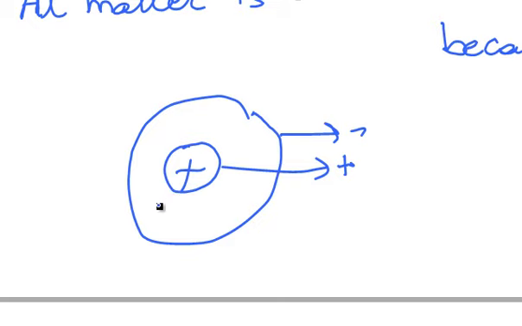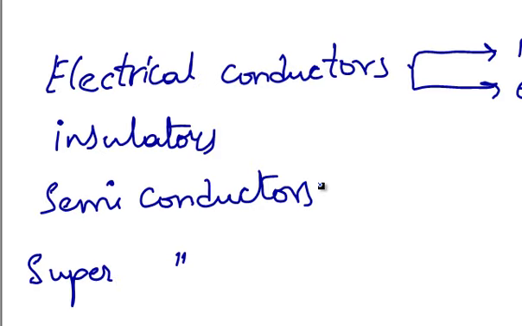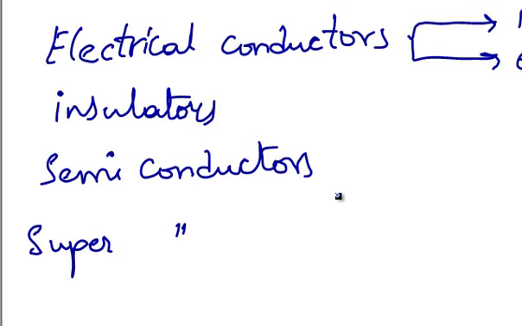Now let's learn about conductors. The substances of the universe can fall into 4 different categories depending upon the ease of flow of electrons. They are electrical conductors, insulators, semiconductors and superconductors. Now let's briefly study about electrical conductors. Any substance which allows the passage of electric current through it is called an electrical conductor. Examples of electrical conductors are metals, alloys, graphite and aqueous solutions of acids and bases.